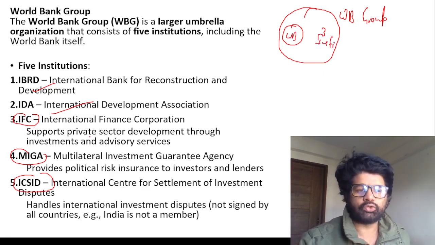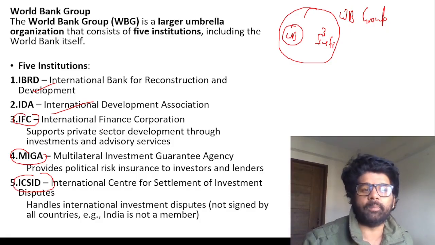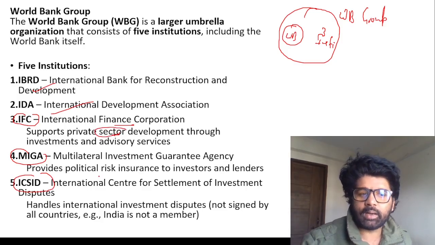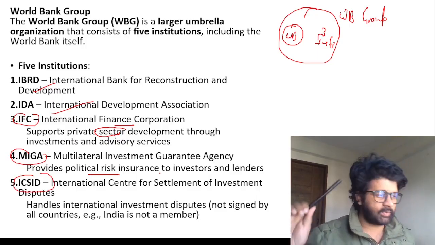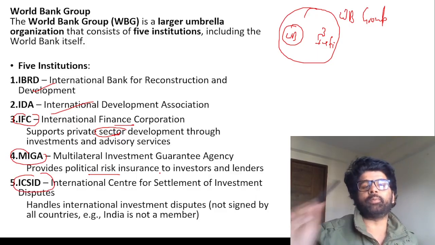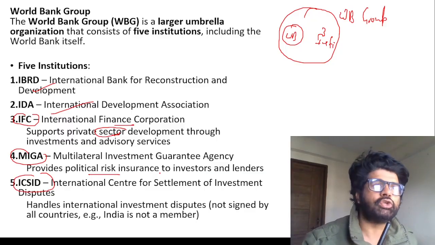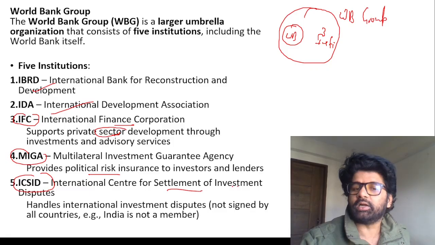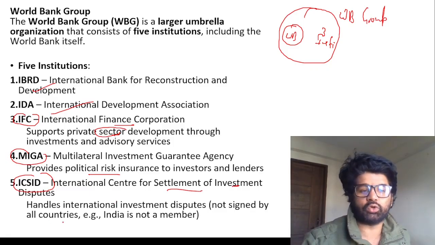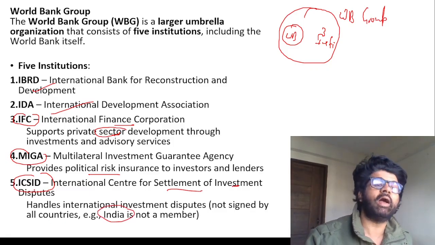WB will be here. So MIGA, IFC, ICSID, these are not part of World Bank. International Finance Corporation supports private sector development. MIGA provides political risk insurance. If something happens in some African countries where some lenders have invested, MIGA provides guarantee: don't worry, we will ensure that you are getting your money back. ICSID, International Centre for Settlement of Investment Disputes, as the name suggests, they do settlement of investment disputes. Not signed by all countries. India is not a member of ICSID.